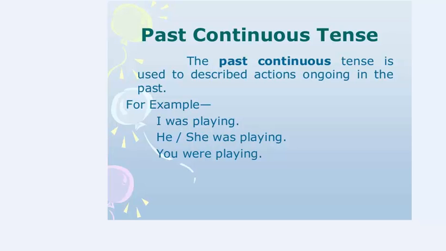For example, I was playing. I am not stopped, but still playing, but in the past. He and she was playing. You were playing. So it means that these actions are ongoing, but was and were show that these actions are in the past. So past continuous tense is used to describe the events, the actions that are ongoing in the past.